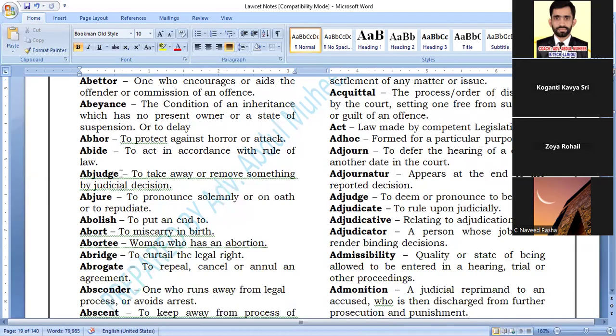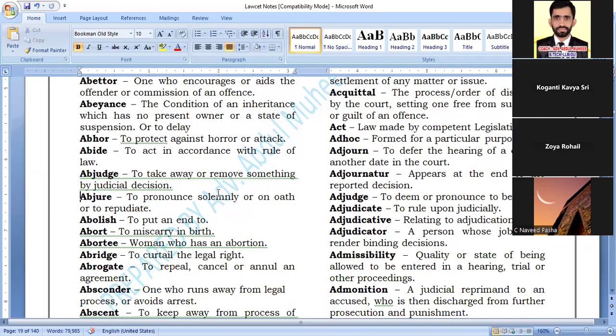Next, there is a word called abjure. What is abjure? Look, all are not important. I am asking you to read only the important parts.